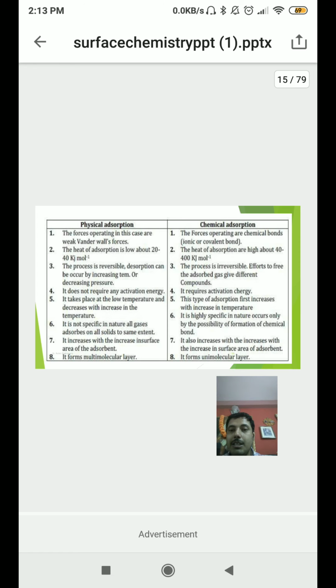Next one is it is not specific in nature. All gases adsorb on all solids to the same extent. However, in case of chemical adsorption, it is very specific in nature, and it only occurs by the possibility of the formation of a chemical bond. Next one is it increases with the increase in surface area of the adsorbent, and in case of chemical adsorption, it also increases with the increase of surface area of the adsorbent. So as the surface area increases, in both processes there will be an increase in adsorption, physisorption as well as chemisorption. Next one, in physisorption it forms a multimolecular layer. In chemisorption it is a unimolecular layer.